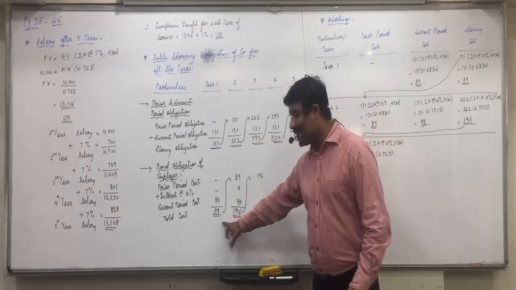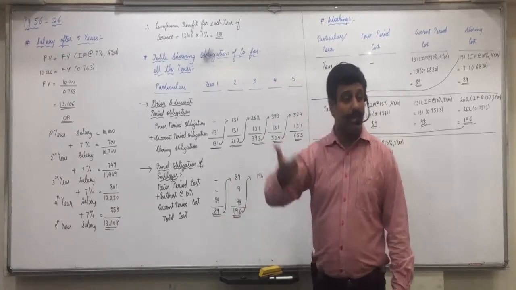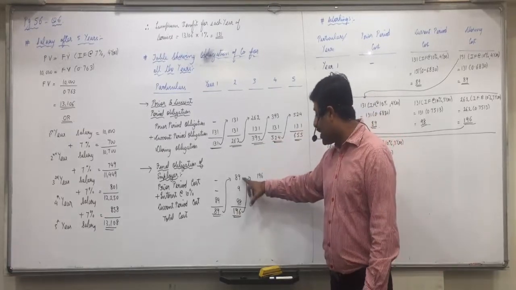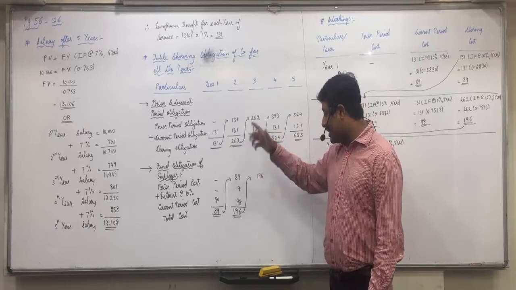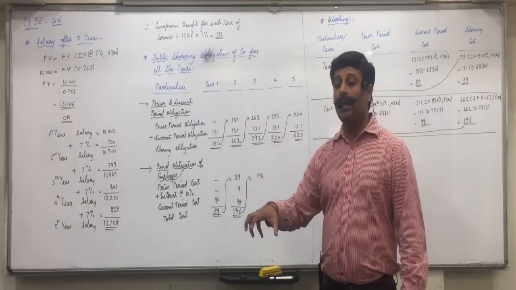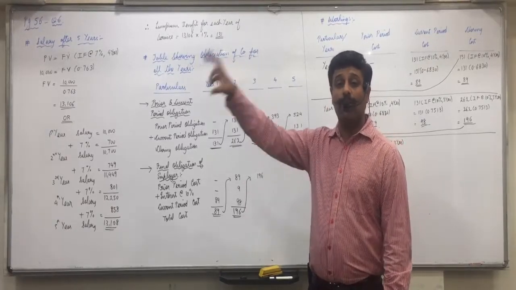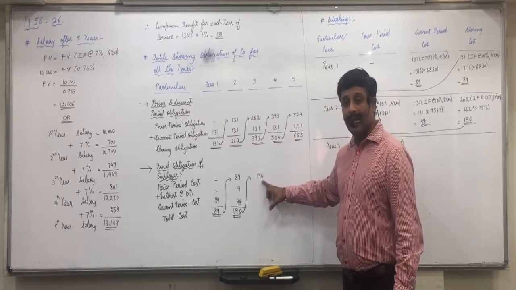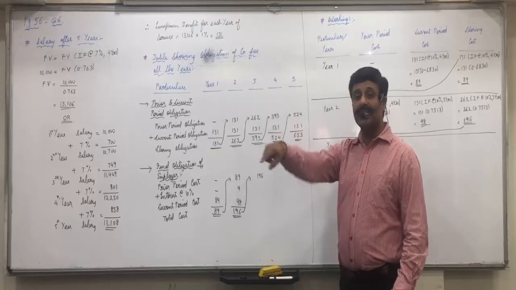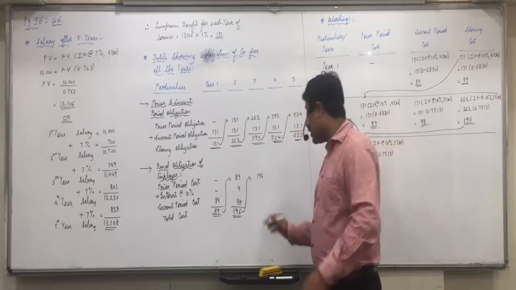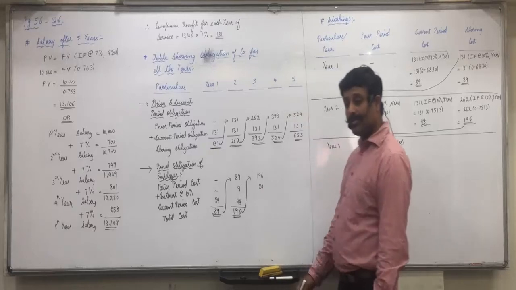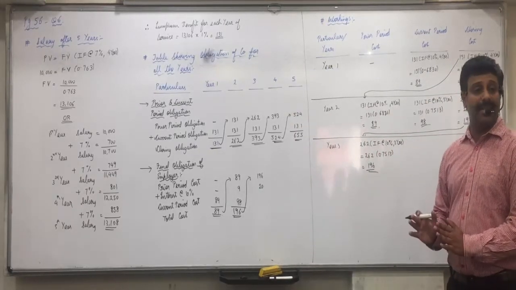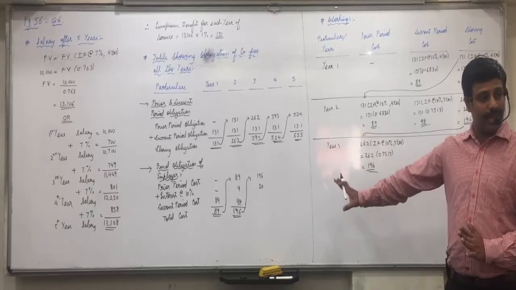196. Basically you kept aside 89 in the first year, but on that you also received 10% interest in the second year. So in the second year your amount already became 89 plus 9, and again in the second year you kept aside 98. So at the end of second year, what is the total amount which is being invested? 196. So in the third year, you get interest of 196 into 10%, 19.6. That is approximately 20 rupees. Did you understand this portion, everyone? On the total investments of 196, you get interest of 10%, which is 20.